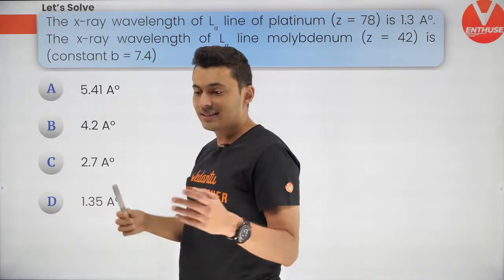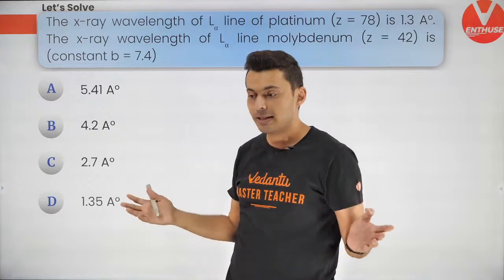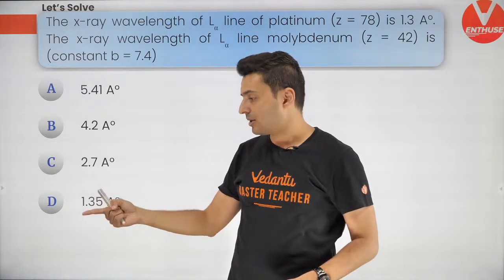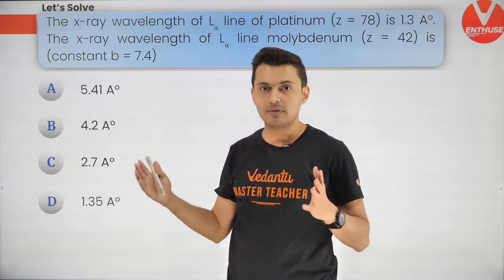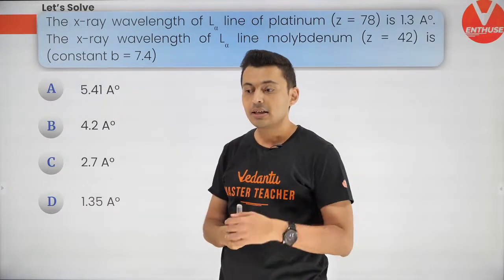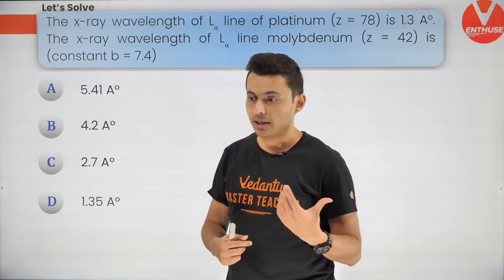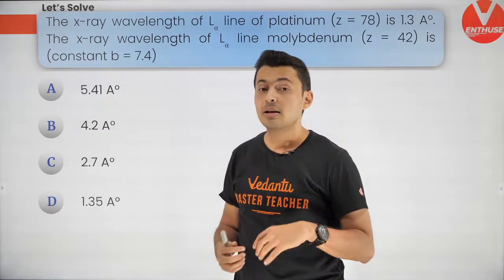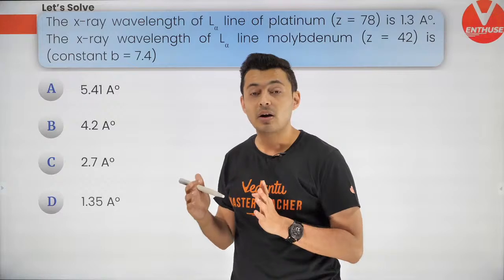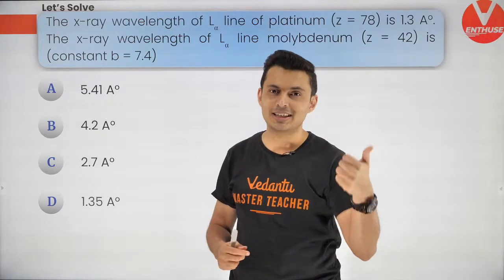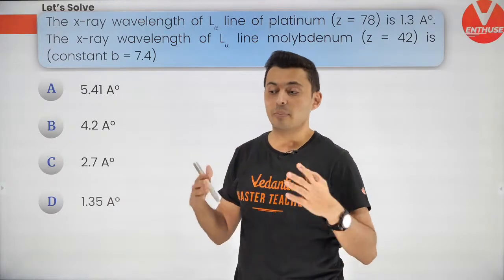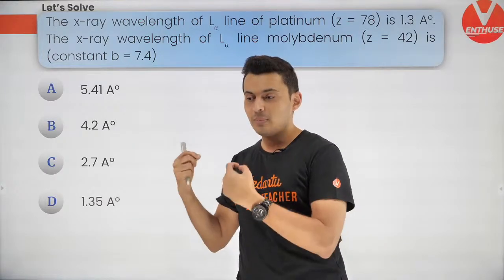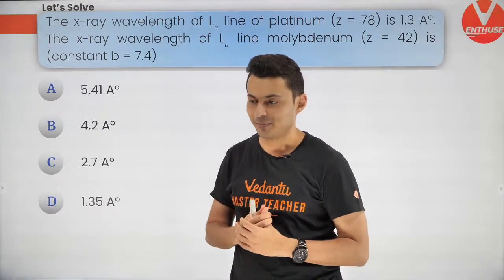So Gokul, what is the difference between characteristic and continuous X-rays? I can tell you many. Characteristic is a specific spike in the graph. Continuous is obviously continuous. For each different wavelength there is an intensity. Second thing, characteristic depends on target material, not on the potential difference, but continuous depends on the potential difference and not on the target material. And the method by which they are produced is also different. So you can watch how they are produced by just rewinding the lecture today.